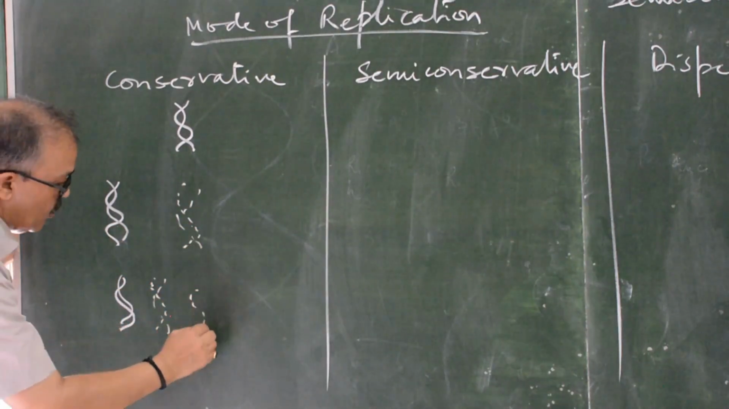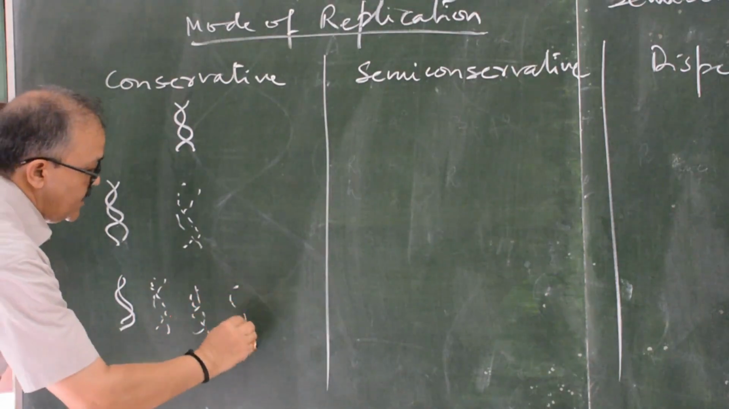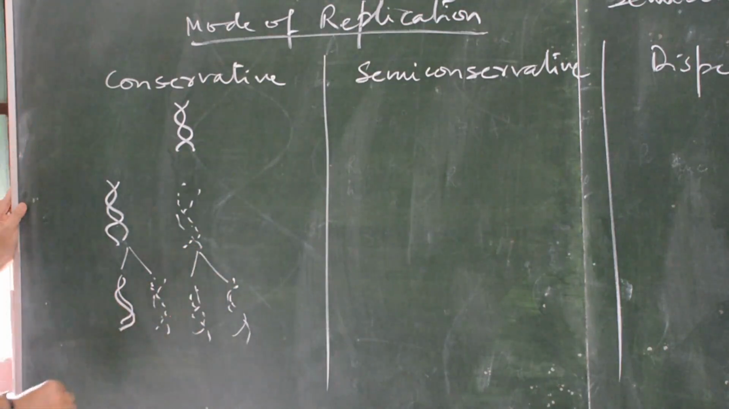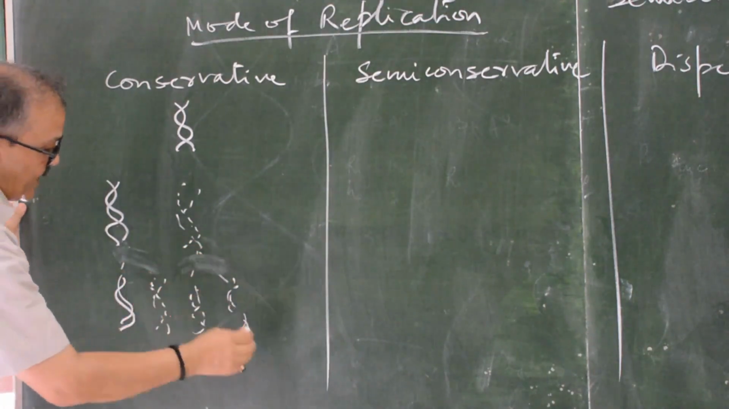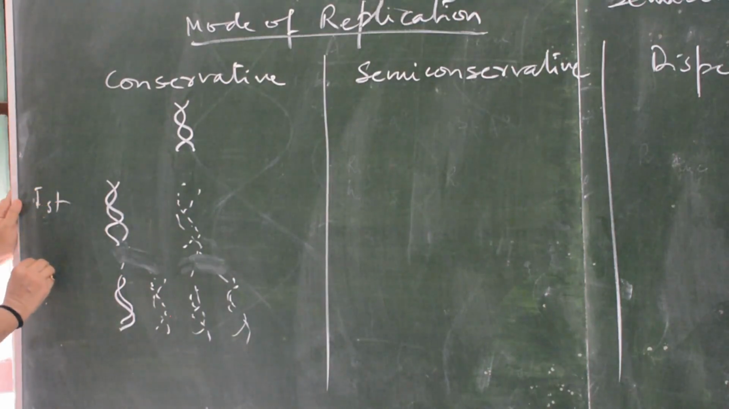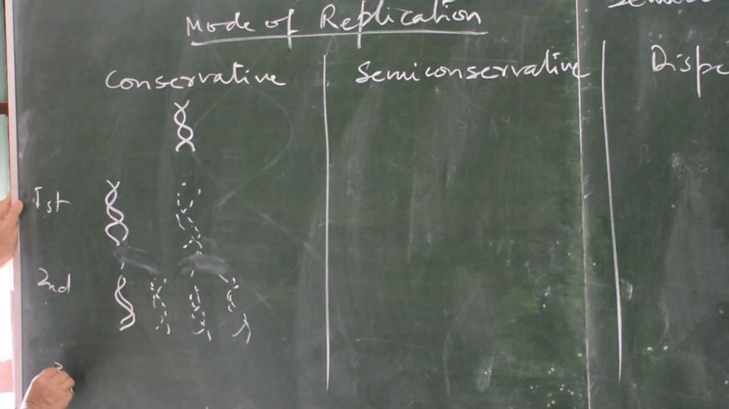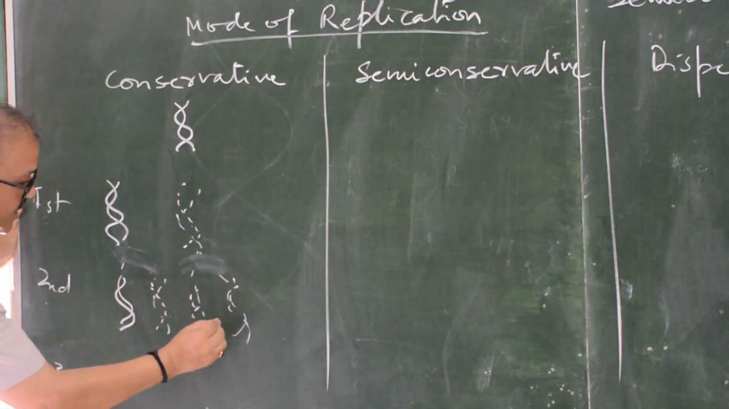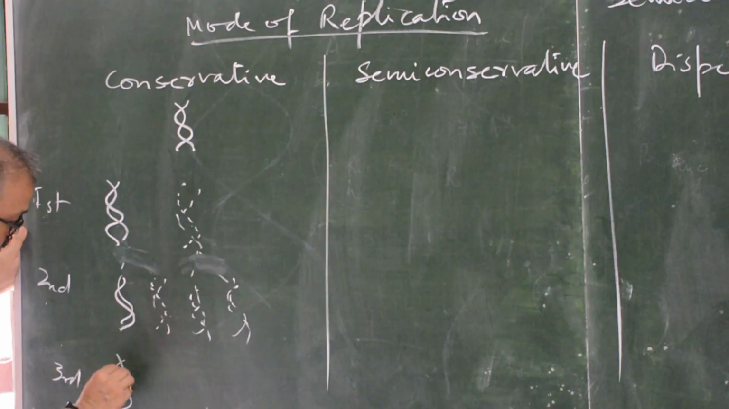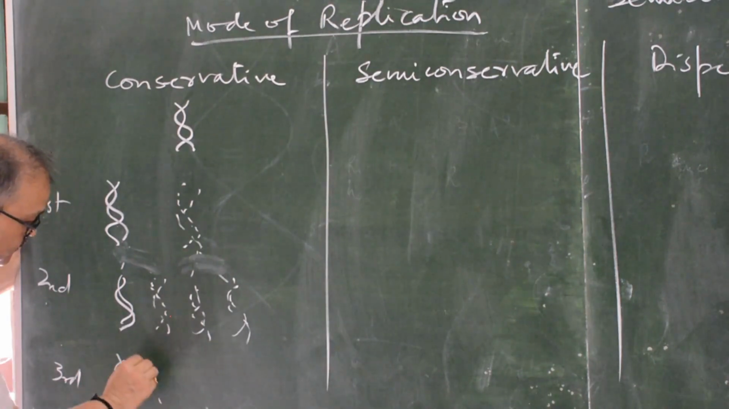This is the old one, this is the new one. So one will produce two new ones. In the next generation, this is the first generation, this is the second generation, and in the third generation there are 1, 2, 3, 4, like that.